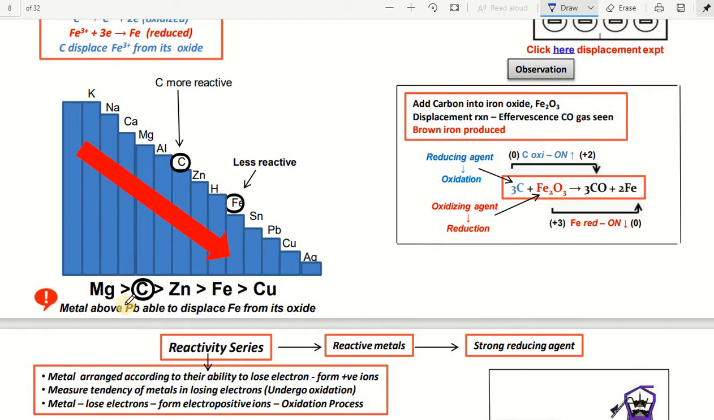That is the meaning of this. So after magnesium, what is there? We have carbon, then zinc, iron, copper. In this order the arrangement is given.